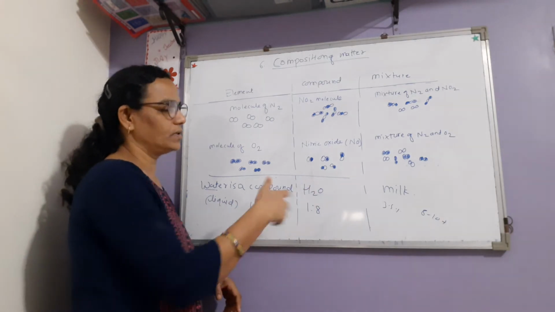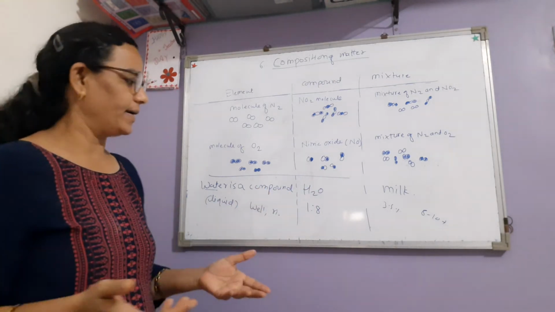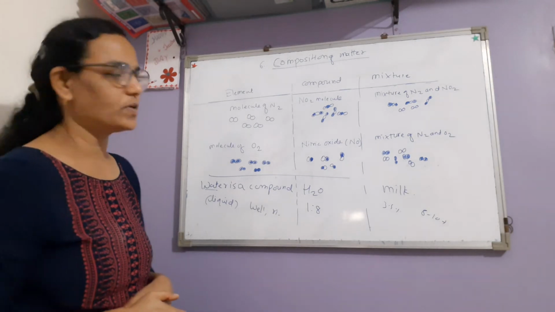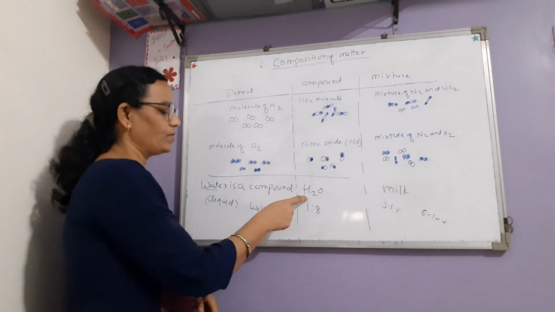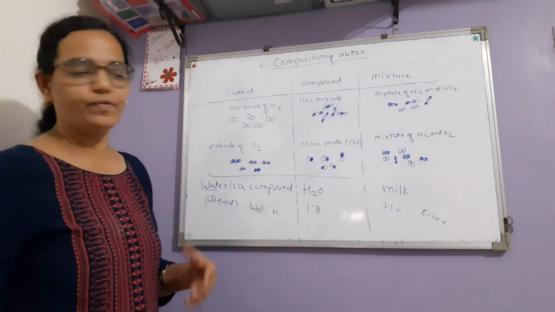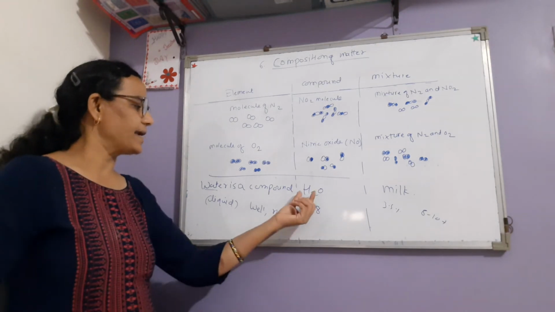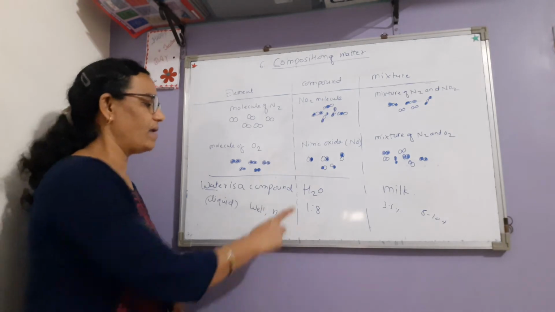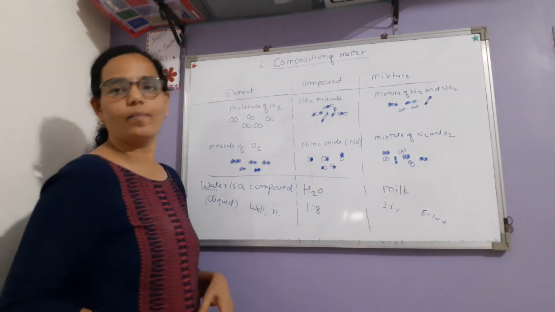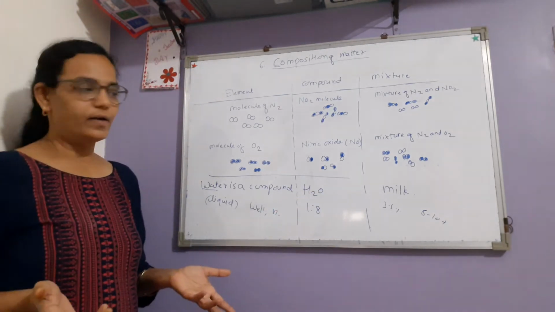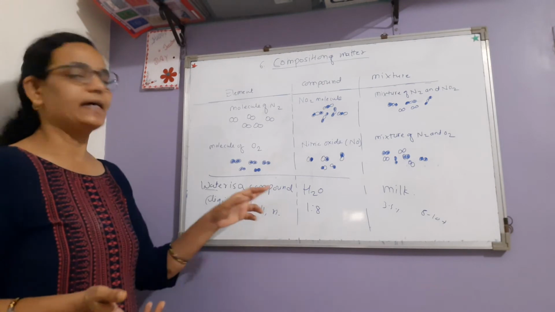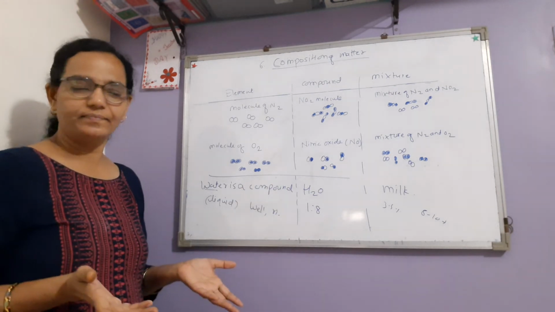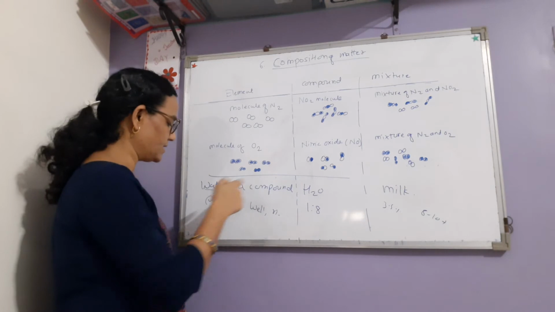It means oxygen supports burning, and hydrogen is an inflammable gas. Both are gaseous substances. One is inflammable and one supports burning. But water, the combination of both these gases, is a liquid. Both are gases and water is liquid.